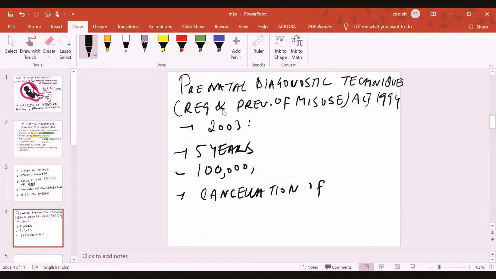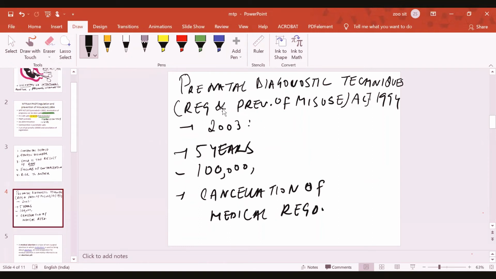Cancellation of medical registration. So this is what the PNDT Act says, and this act has been passed because medical terminations of pregnancy were being done randomly. This act also says that medical termination of pregnancy can only be done by a healthcare professional, not by any Tom, Dick, and Harry.